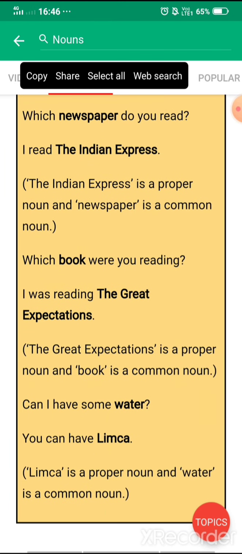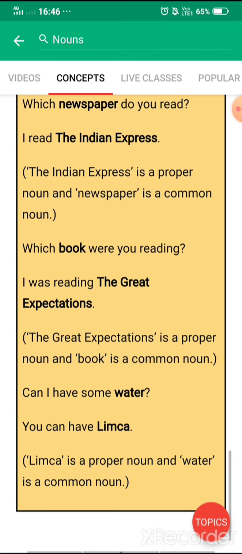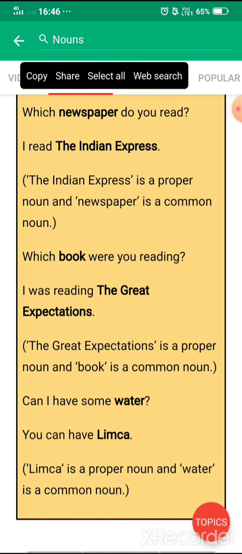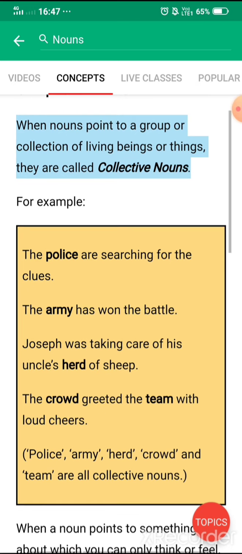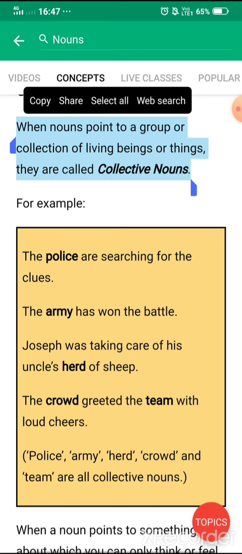Here you can see that I have scrolled the whole screen for you so that you can understand all the examples. So now students, the next one is collective noun. By the name, collective means the collection, something to talk about the collection. So a collection of people, a group, and a collection of things, that will be called collective nouns. So when nouns point to a group or a collection of living beings or things, they are called collective nouns.